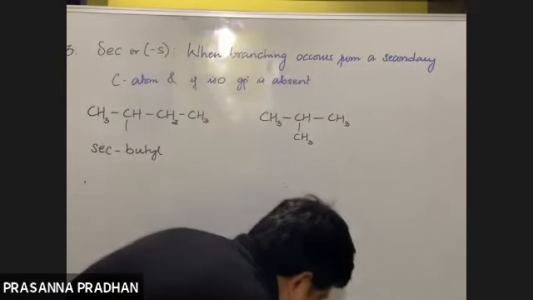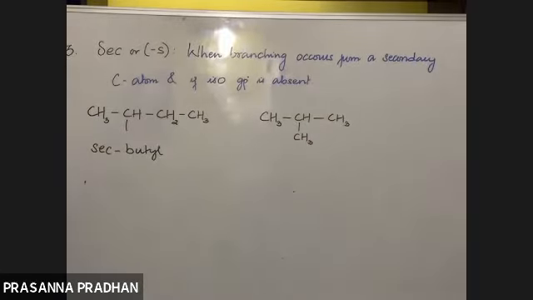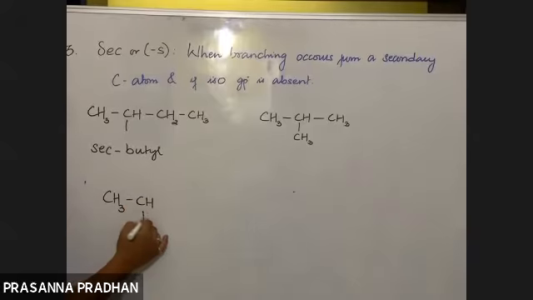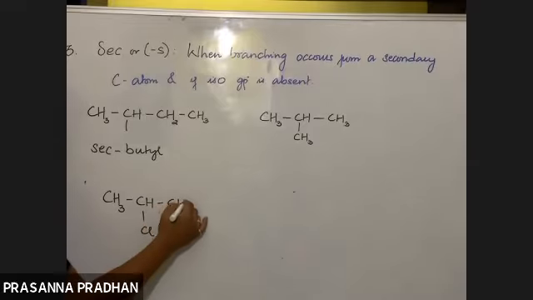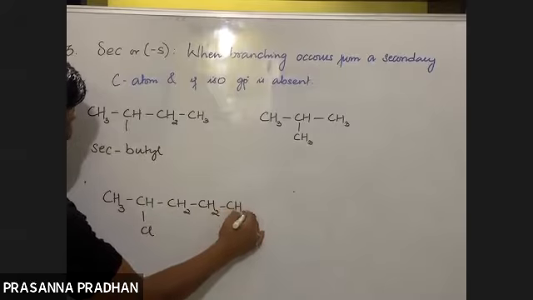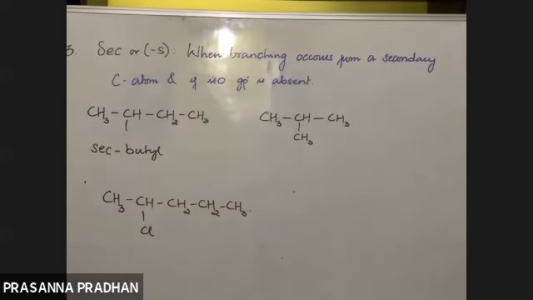Okay, so let us see one or two more examples. What will be the common name of this compound?